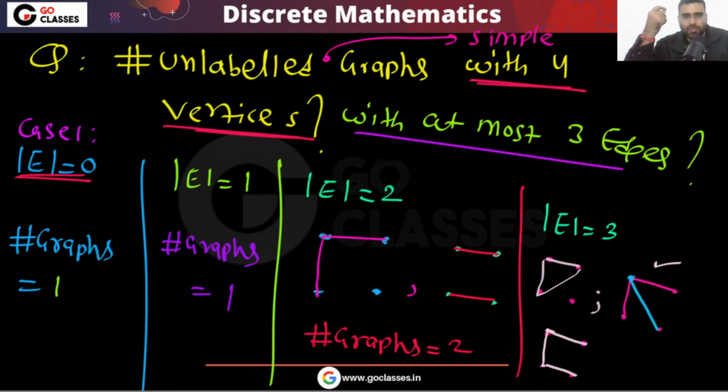With at most 3 edges the answer will be what? 1 plus 1 plus 2, that is 4. 4 plus 3, the answer will be 7. So something like this you can do.